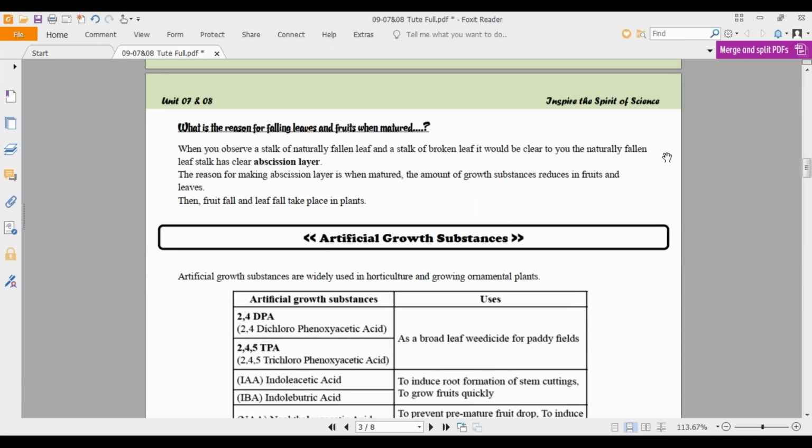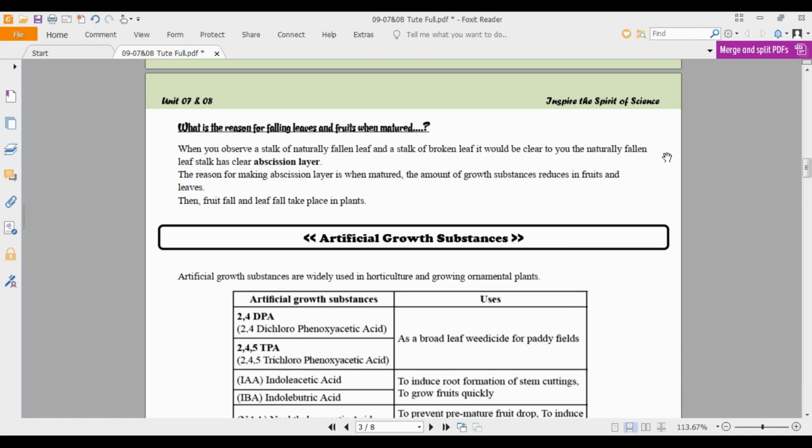What is the reason for falling leaves and fruits when mature? You could have seen some plant leaves and fruits, after maturing, falling down. What's the reason for this? When you observe a stalk of a naturally fallen leaf and a stalk of a broken leaf, it should be clear to you that the naturally fallen leaf stalk has a clear abscission layer. When a plant leaf naturally falls down, you can see at the end of the leaf stalk there will be an abscission layer, like a glue layer. But you can't observe the same when the stalk of a leaf is broken off.